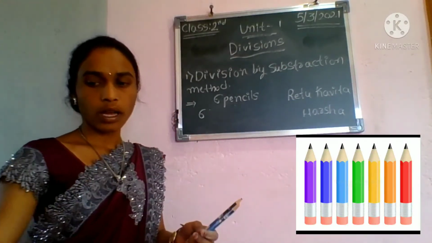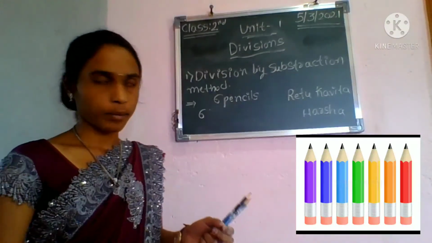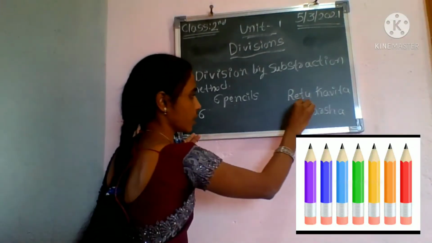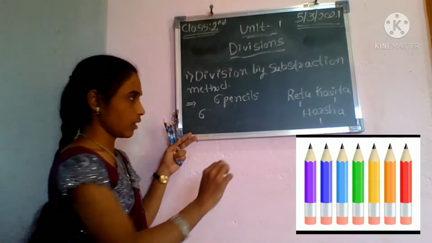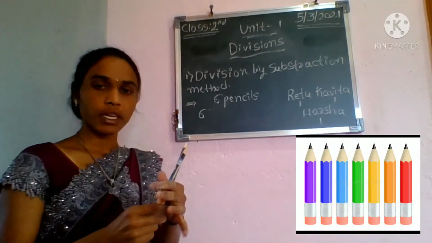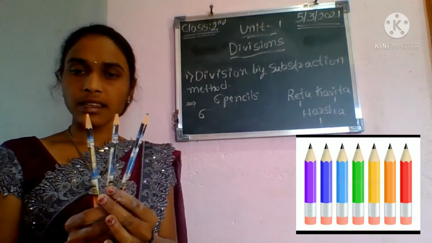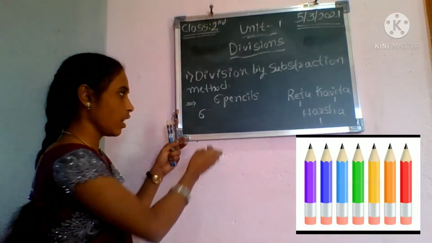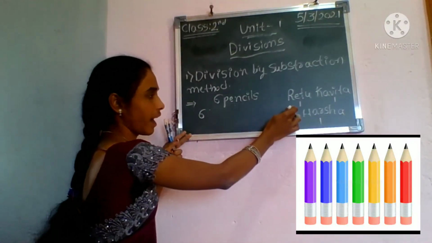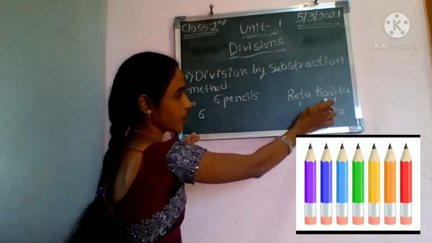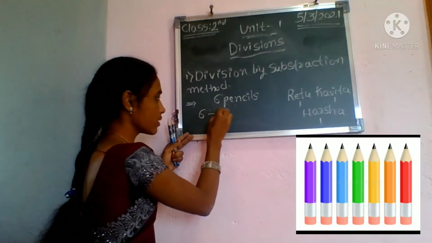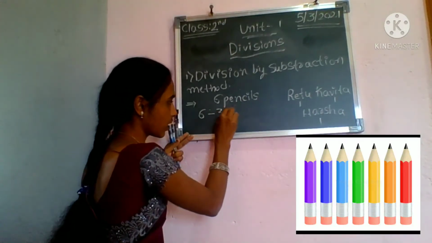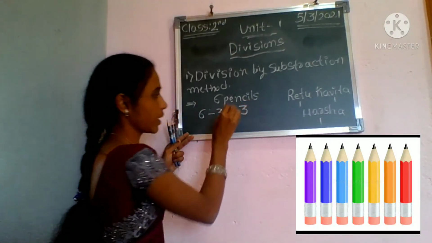Okay, so I have given them pencils. It means 1 pencil to Ritu, 1 pencil to Kavita, 1 pencil to Harsha. Then how many pencils do I have with me now? See, 3. See how to do that? Add these. 1 plus 1 plus 1, that is equal to 3 pencils. So 6 minus 3, that is equal to 3 pencils.